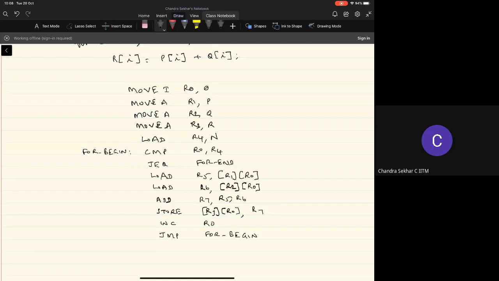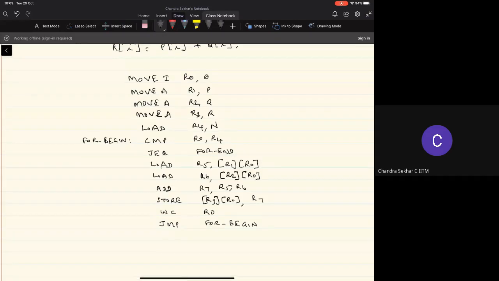So all the instructions within this for begin and the for end, right, will be the body of the for loop, right? So after this jump instruction, we'll have the for end, right? So whatever the next statement that we have after the for loop, for that statement, the instructions will start here at the for end.